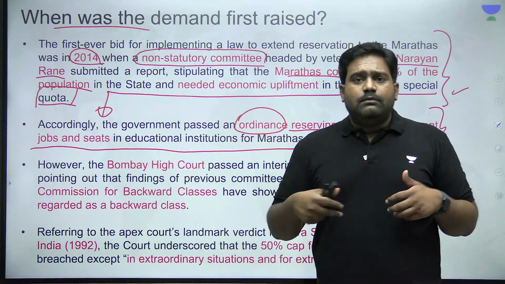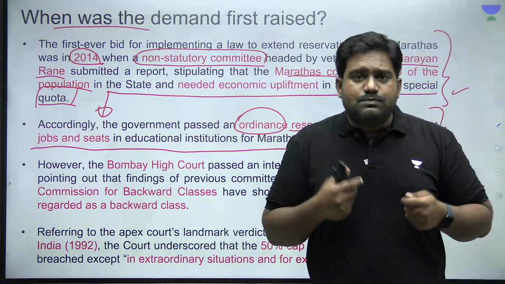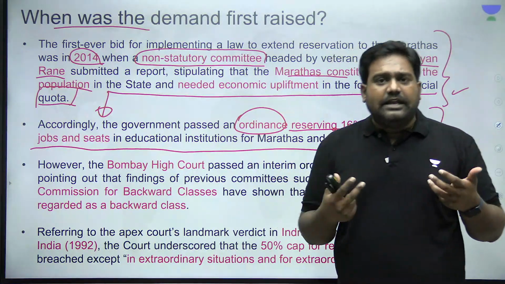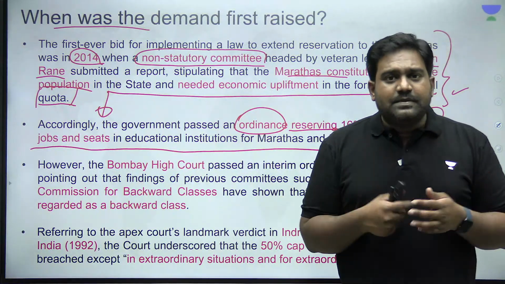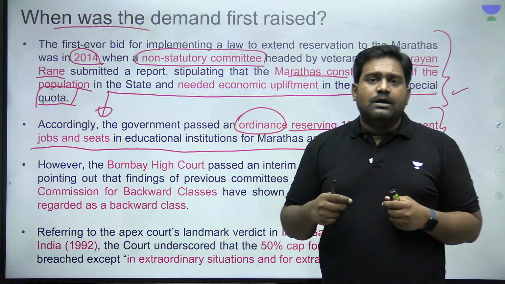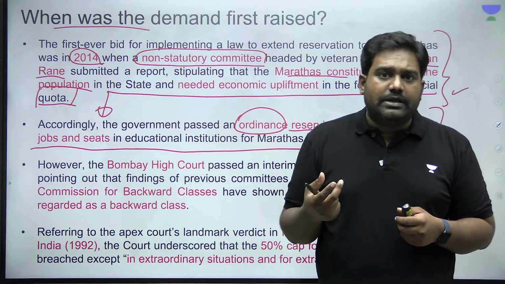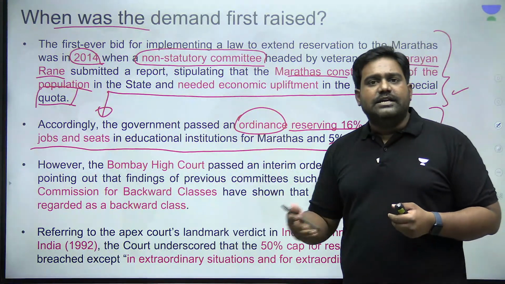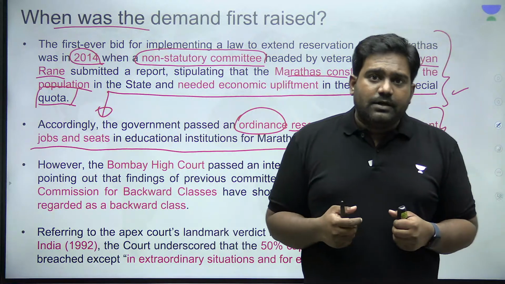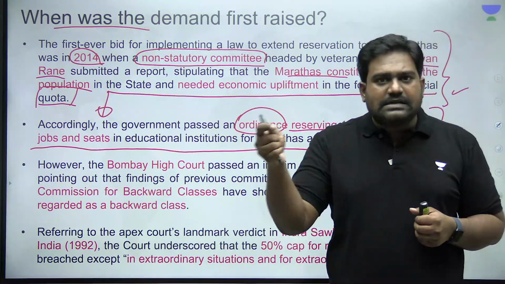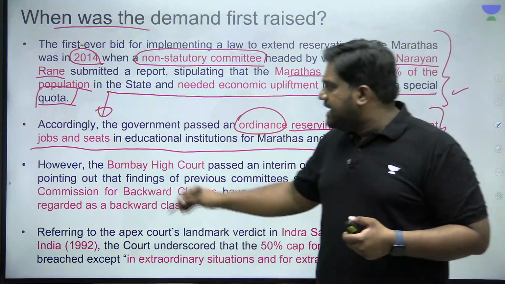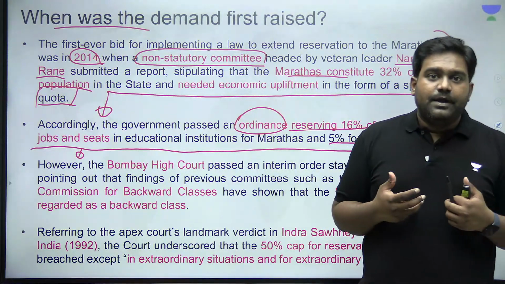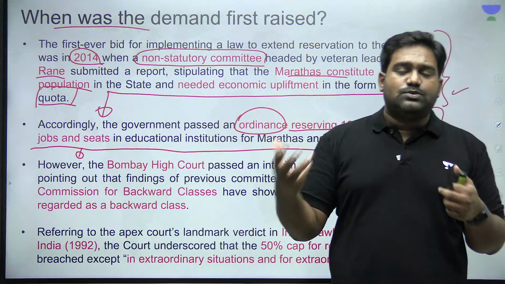But the argument that Marathas constitute the most backward class or one of the most backward classes doesn't stand legal scrutiny because there isn't enough data to back up these claims. The criticism here is that this is largely a political mobilization to misuse the quota system to please the Maratha community and to corner votes. Essentially, in India, reservation has become a policy, a tool for electoral appeasement and to create vote banks by pleasing certain castes and communities. So you are seeing a large-scale political mobilization in Maharashtra where the majority community is being mobilized and projected as one of the backward classes.